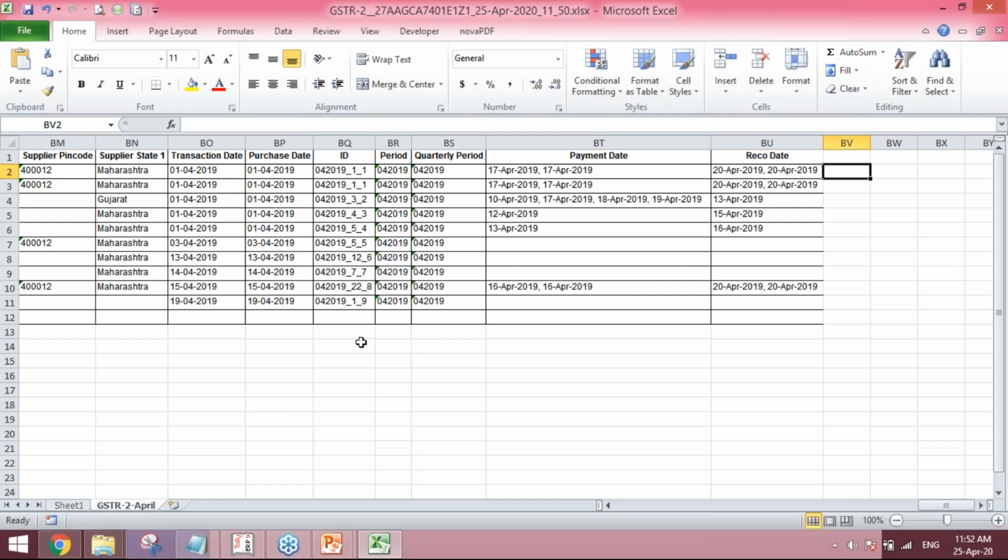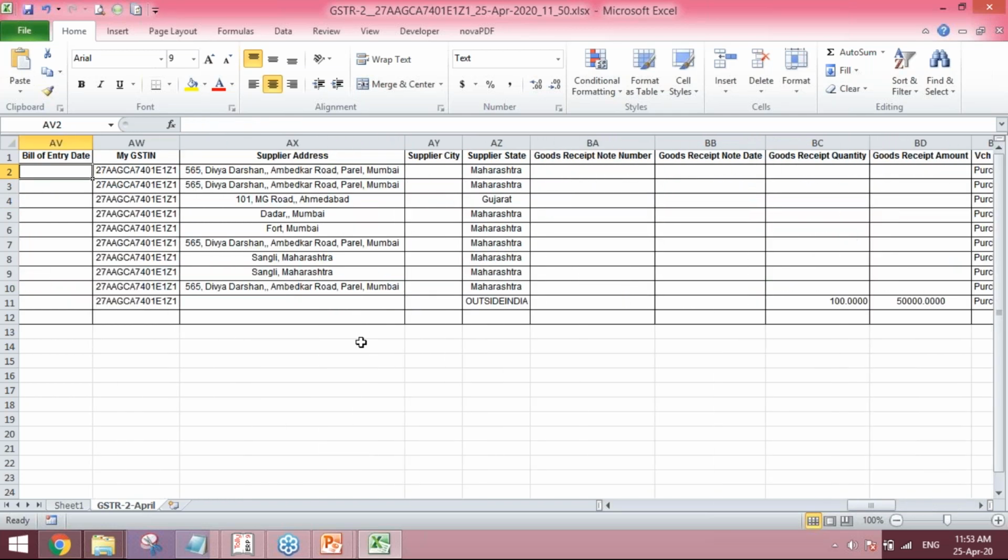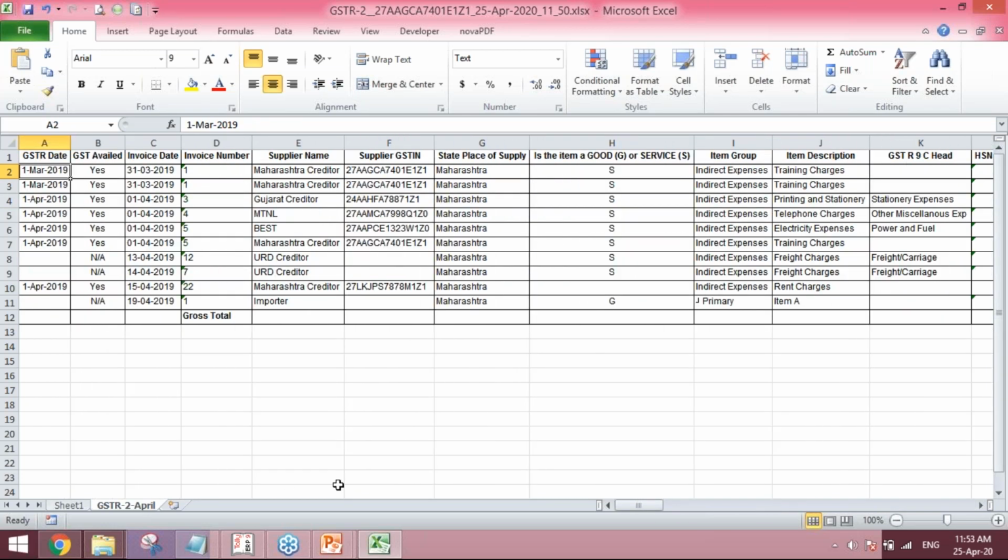So here you can easily derive whether 180 days has lapsed or not, and accordingly you can reverse the ITC if it is 180 days or more. So this was a single report from which you can get so many reporting formats.